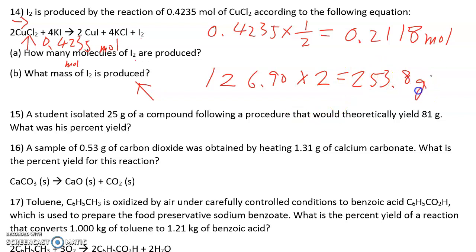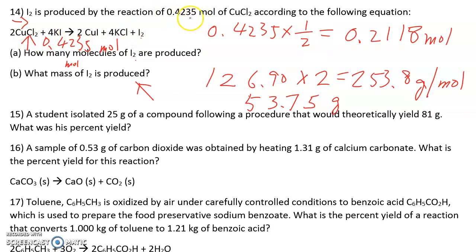253.8 grams per mole. And how many moles do I have? I have 0.2118. So I multiply them together, I get 53.75 grams. Okay, let's review what we have done. First of all, we looked at the equation and we determined the mole ratio.